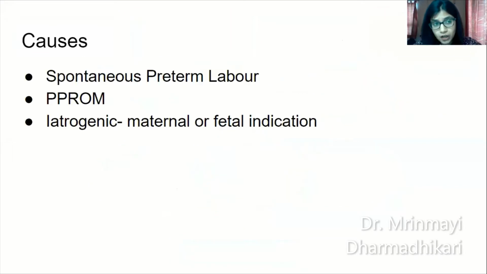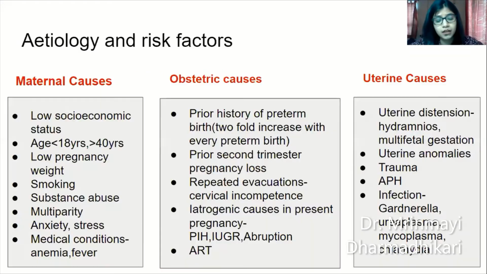So broadly, the three direct causes of preterm labor or preterm birth are: one, spontaneous preterm labor when the membranes are intact; two, preterm pre-labor rupture of membranes; and three, iatrogenic causes, either for maternal or fetal indication. So it's going to be easy now. Don't get scared looking at this big list. It's going to be easy for you now to come to the etiology and risk factors. We're going to divide them into three: maternal causes, obstetric causes, and uterine causes.